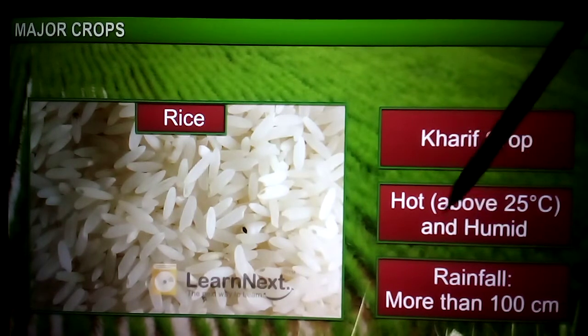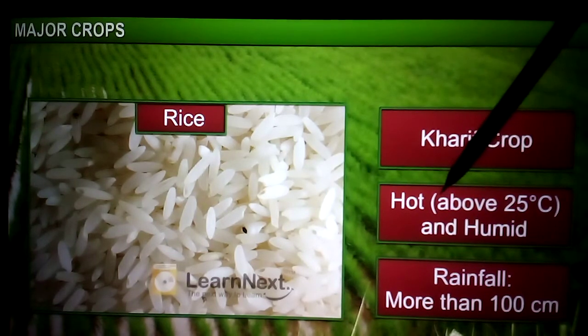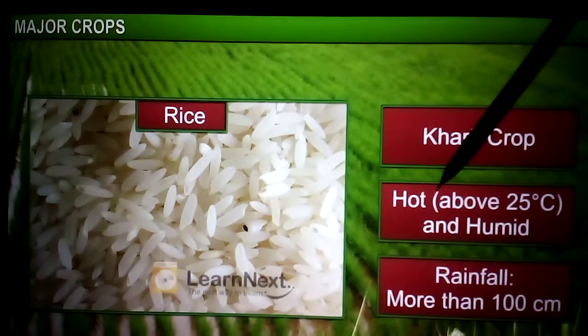Now which type of soil is required to grow paddy? Alluvial soil. Mostly alluvial soil brought by the rivers is suitable to grow rice.